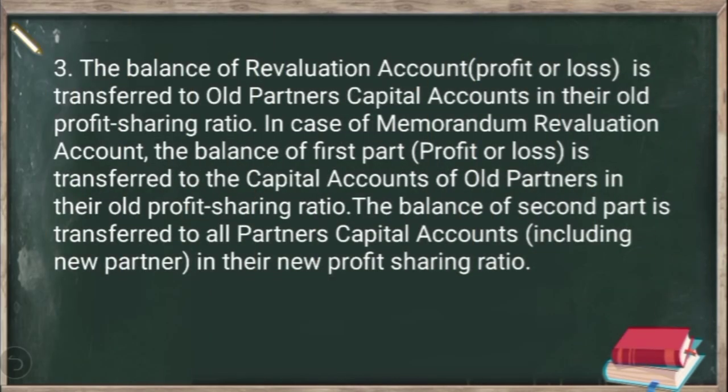Then the third difference between memorandum revaluation account and revaluation account is that the balance of revaluation account, that is whether there is profit or loss, that will be transferred to only old partners capital account in the old profit sharing ratio. But on the other hand, since there are two sections in the memorandum revaluation account, the first section is similar to revaluation account. So the effect of revaluation in the first section, that will be transferred to only old partners capital account in the old profit sharing ratio. But coming to the second section, the effect of that, whether there is profit or loss, that will be transferred to all partners capital account in the new profit sharing ratio. So this is the third difference between the memorandum revaluation account and revaluation account.